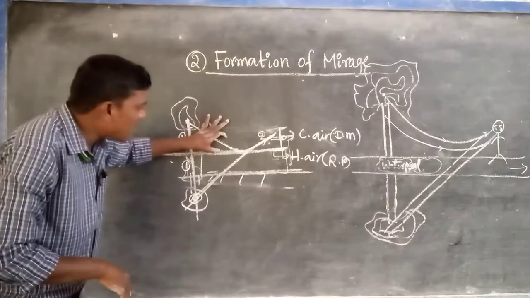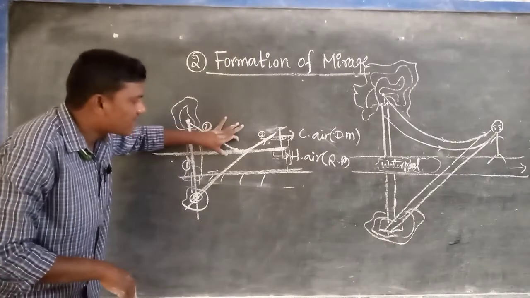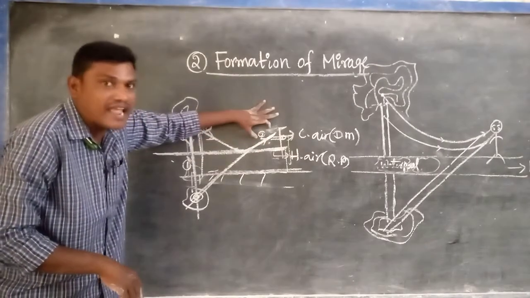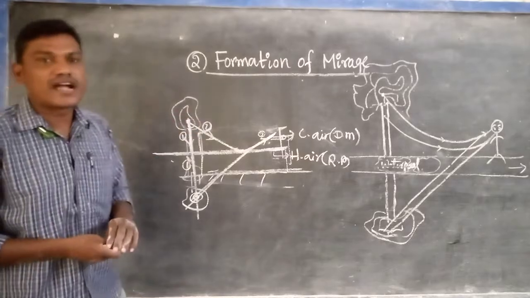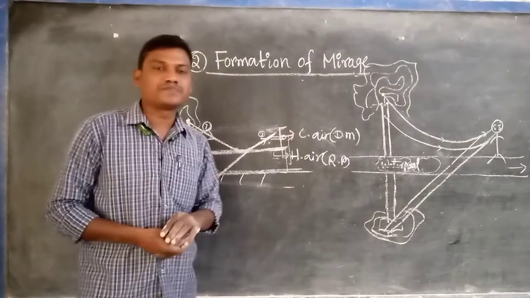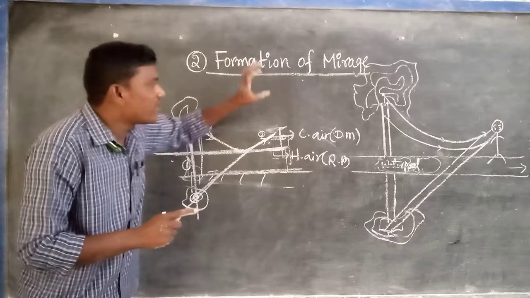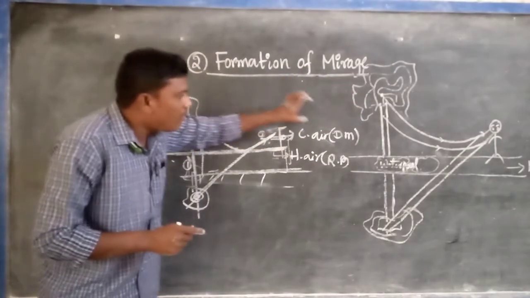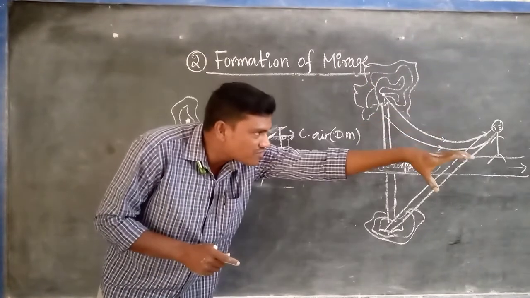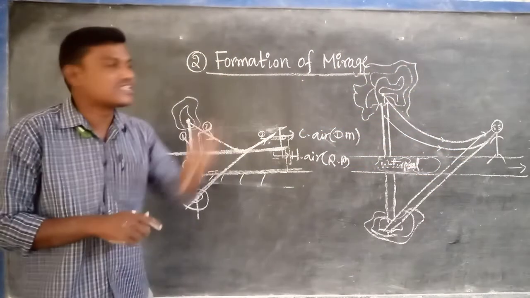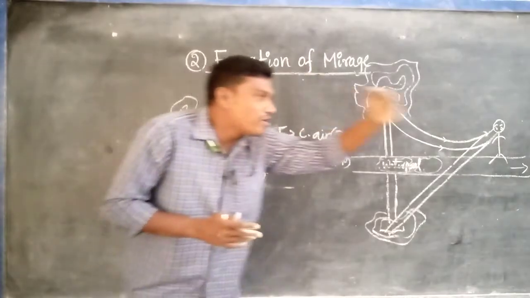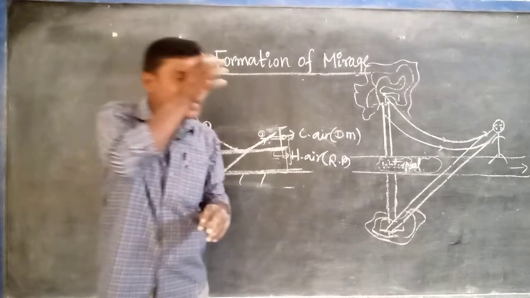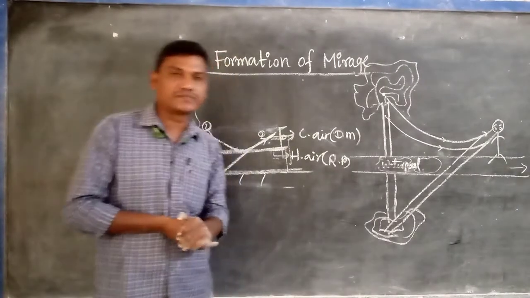Some of the rays undergo T.I.R. Some of the rays do not enter into the rarer medium, they stay in the same medium. That is nothing but T.I.R. occurring, so mirage is formed. Mirage is an optical illusion. It is formed due to the T.I.R. During the summer season or on a hot sunny day, at a distant position on the surface of the road, a water pool appears. This is called mirage. But when we go near to that water pool, there is no evidence of water. That's why it is called an optical illusion.